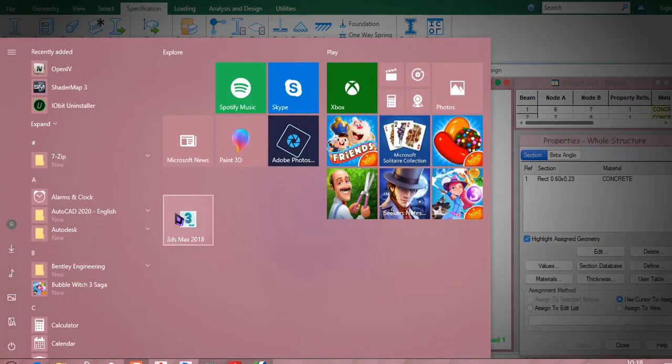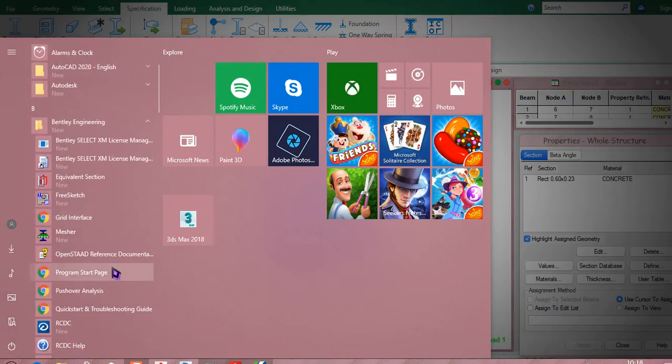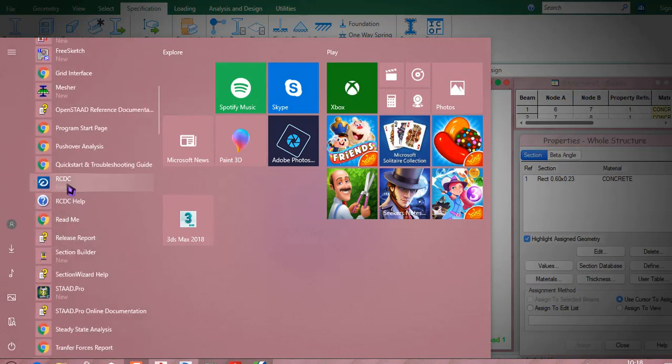Get into Start, RCDC. Sometimes the search doesn't work. It's known as RCDC here.